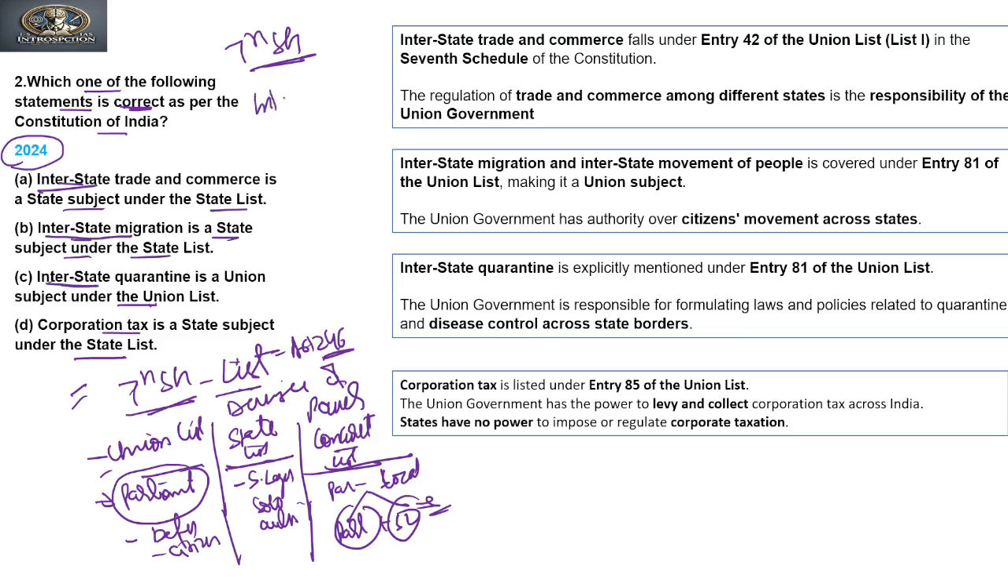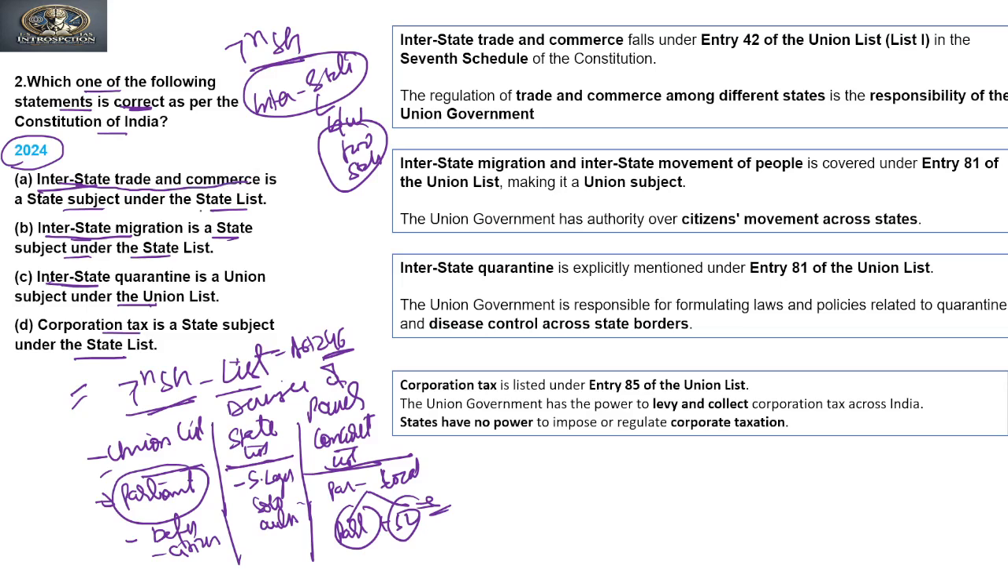Now interstate means what? Interstate means a relation between two or more states, right? Now, take the first one: it says interstate trade and commerce. Interstate trade and commerce means trade and commerce happening between two or more states.